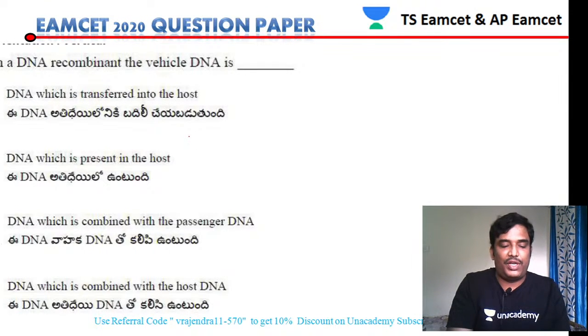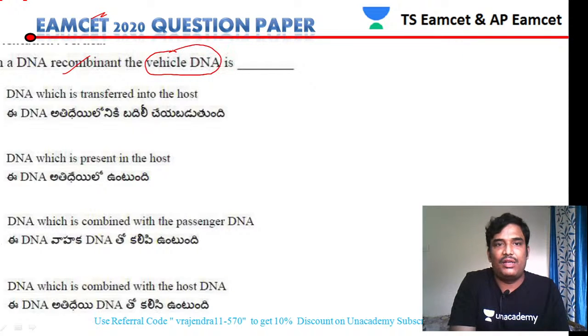So let us see the next one. If you see the next question. In recombinant DNA, the vehicle DNA, which is called as a vehicle DNA actually.